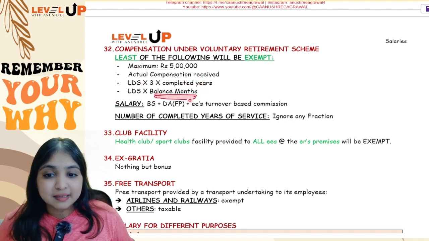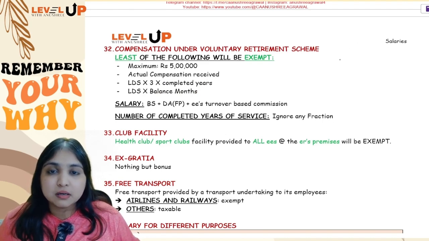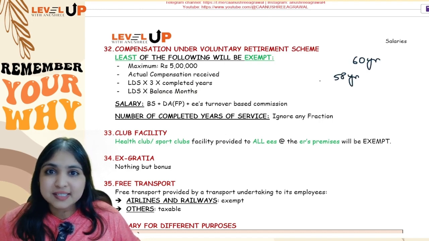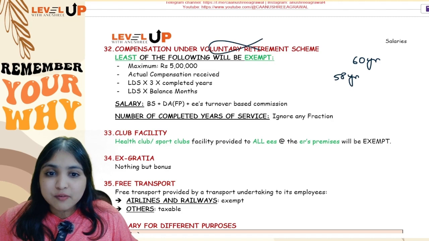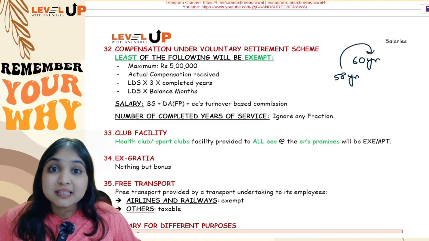Now what is this balance months? See, listen, this you should understand. Let us say my employee could have actually worked till he is 60 years of age, for example. But at 58 years itself he is taking voluntary retirement. So what is the balance number of months? Balance number of months means if he did not take voluntary retirement, if he would have continued to work, for how many more months he could have worked.